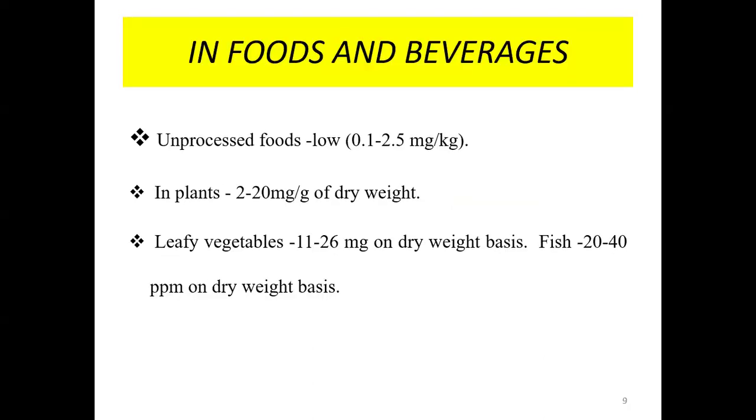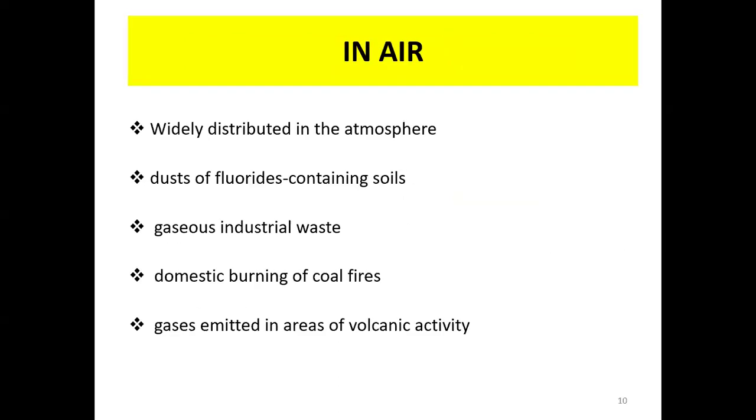In foods and beverages, in unprocessed food, it is low, 0.1 to 2.5 milligram per kg. In plants, it is 2 to 20 milligram on dry weight. Leafy vegetables, 11 to 26 milligram on dry weight basis. In fishes, 20 to 40 ppm on the dry weight basis.